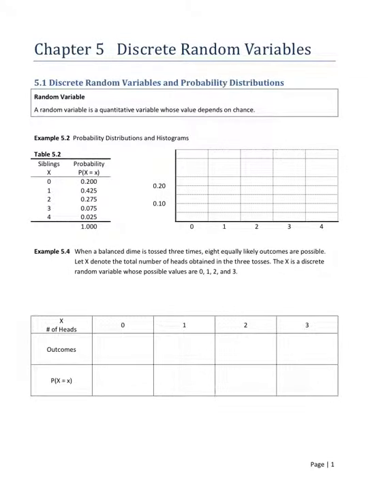Discrete random variable. In chapter 2, we had two types of variables. Who are the two types? Can you remember them?